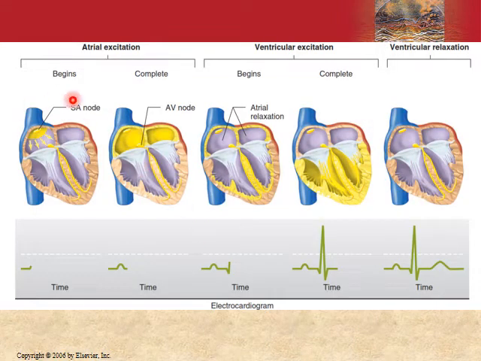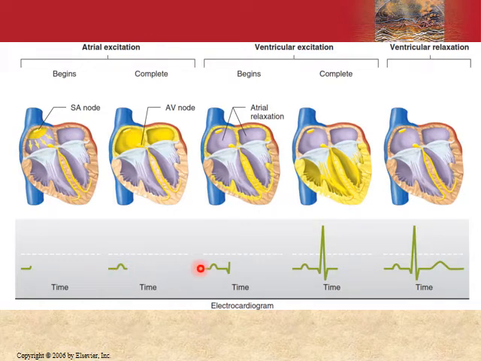Now here you can see the beginning of the excitation, the spread of the depolarization over the SA node, and the depiction of a wave that we can record on paper, which is called the ECG, electrocardiogram. So just as the depolarization had started, in this case the depolarization has spread to all of the atria, and the atria are completely excited, so there is formation of a P wave. This is called the P wave.